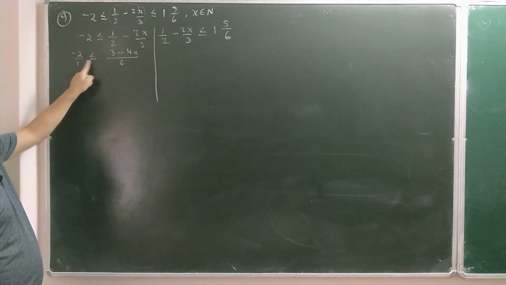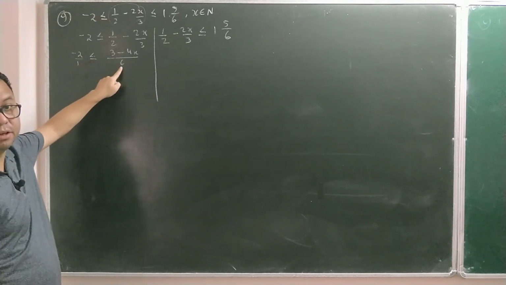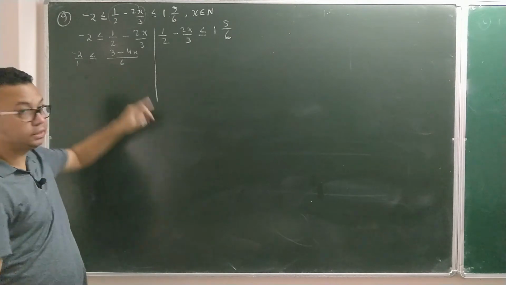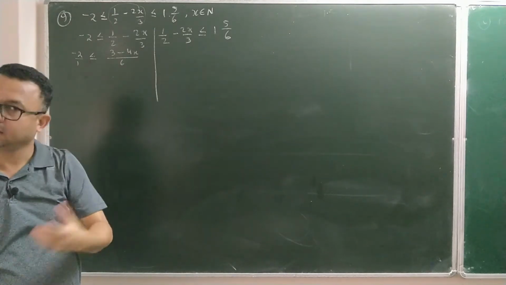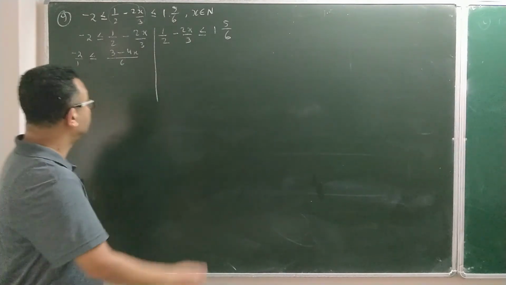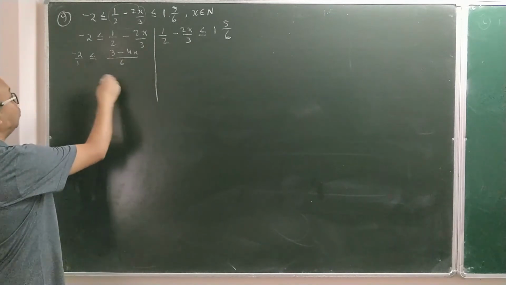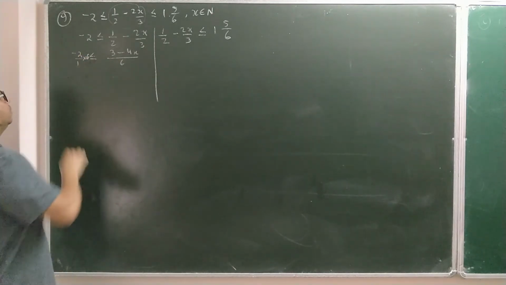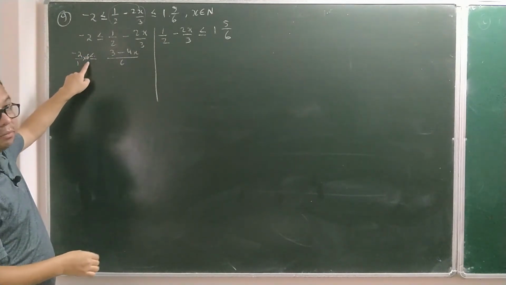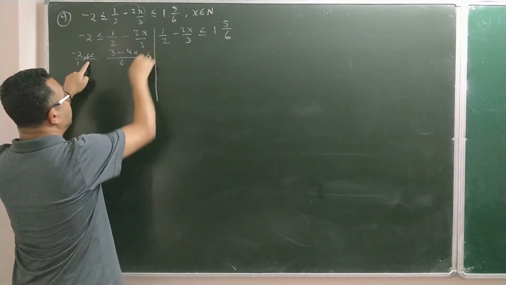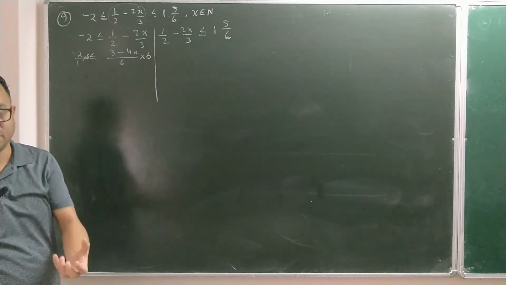On the left side of the inequation sign you have 1, and on the right side you can see 6. 1 and 6, LCM of 1 and 6 is 6. So both sides of the inequation will be multiplied by the LCM. See, this part also I multiplied with the LCM, and right side also I multiplied by the LCM. See what will happen if you multiply with the LCM.